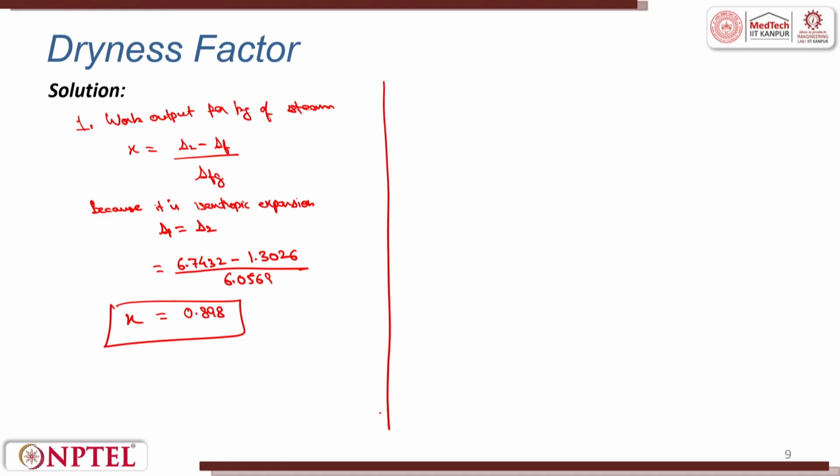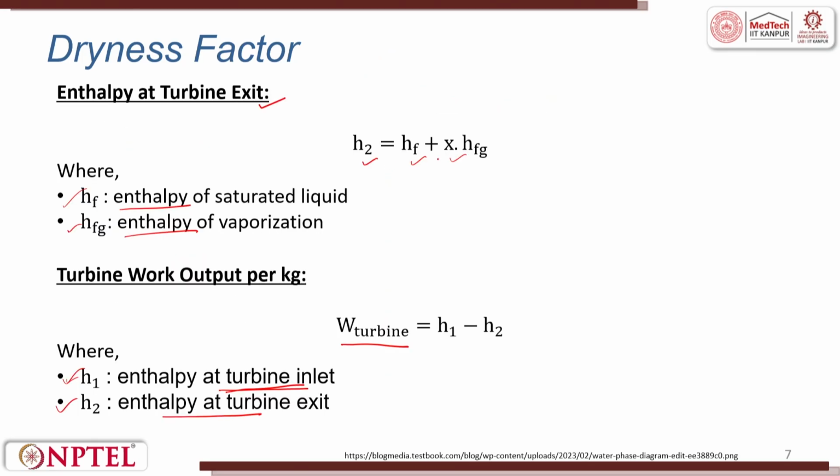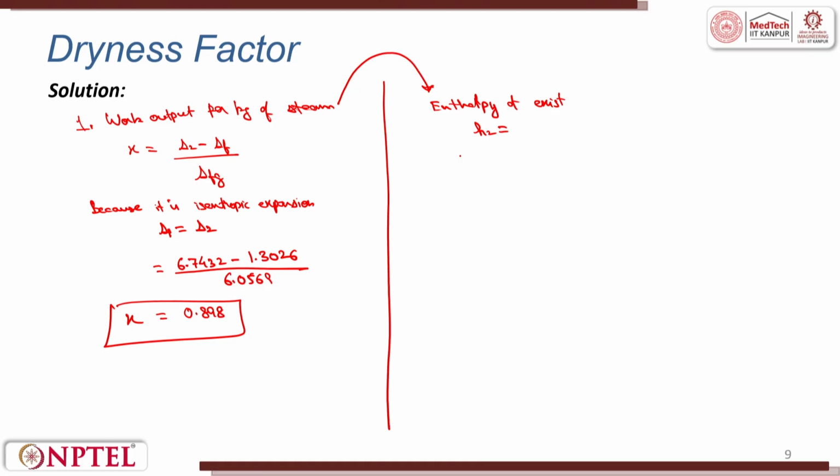Now for the next part, that is work output per kg of steam. For this I need to calculate the enthalpy at the exit, that is H2. This H2 is the sum of two entities: one is HF, second is the product of X and HFG. This is equal to HF plus X into HFG.